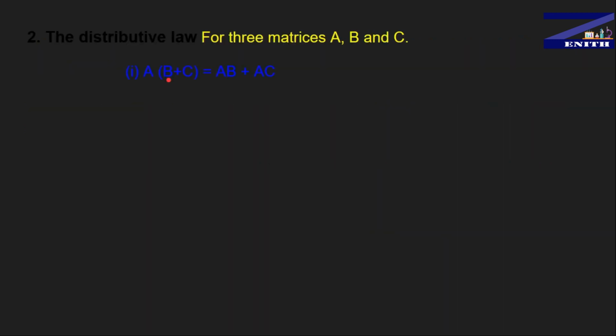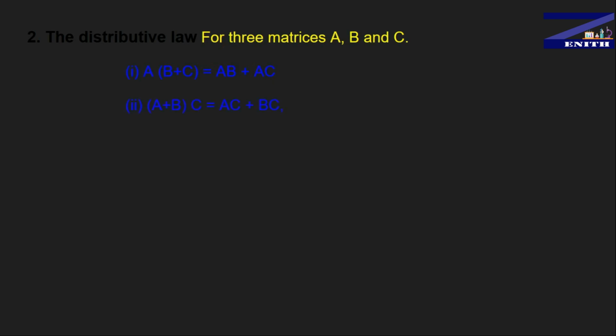So guys, now we have a second property, the distributive law. First one was the associative law, and now we have the distributive law. Suppose you have three matrices A, B and C. The first one says that B plus C, you have two matrices and you are adding them, and after that you are multiplying that answer matrix with matrix A. That will always be equal to multiplying A with B, AB, and A with C, AC, and just adding them, so both the answer matrices will be equal. This is called the distributive law.